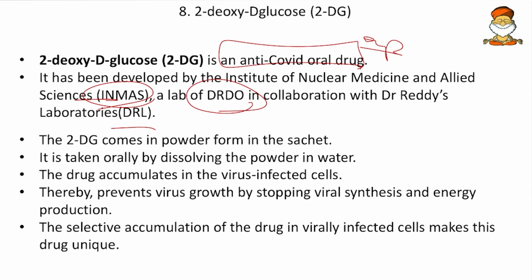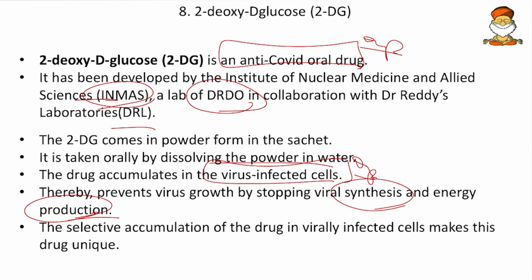Then 2DG comes in powder form in a sachet, and it is taken orally by dissolving the powder in water, and the drug accumulates in the virus-infected cells. So this is important for us. How will it treat? It will go and accumulate in the virus-infected cells, and thereby it prevents virus growth by stopping viral synthesis and energy production. So remember, the synthesis of viruses, or the reproduction, and the energy production are impacted.